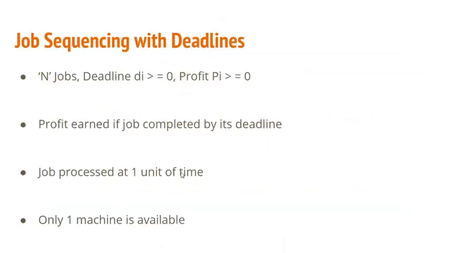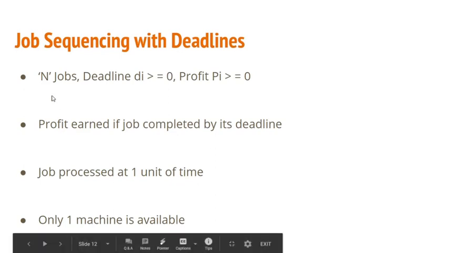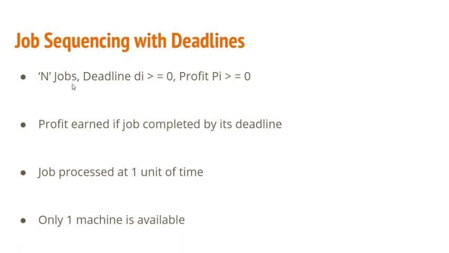So let us understand first what the job sequencing with deadlines problem is. In this problem we are given a set of n jobs, and each job i is associated with a certain deadline, let us say di, and the deadline has to be greater than or equal to 0.